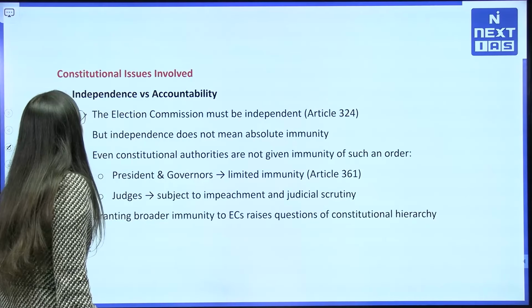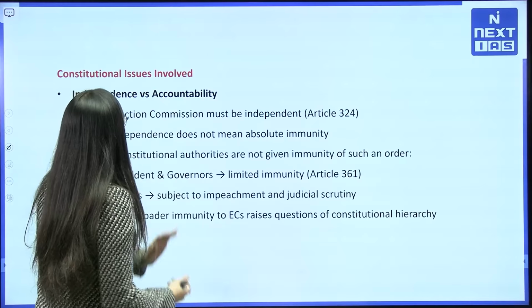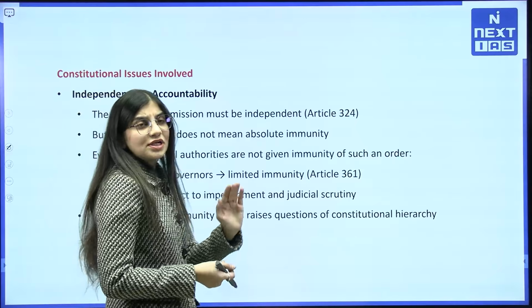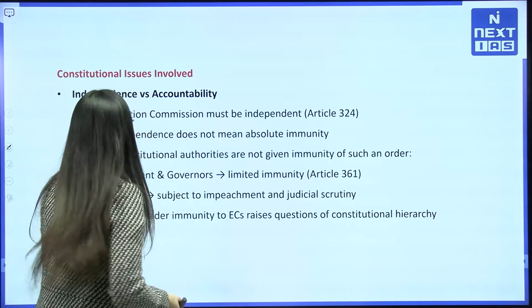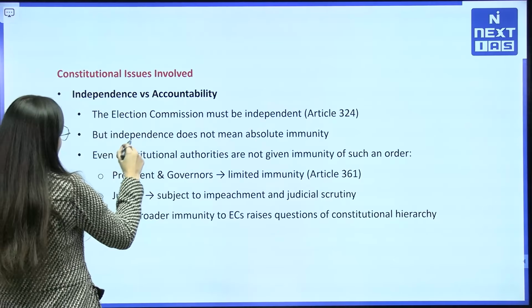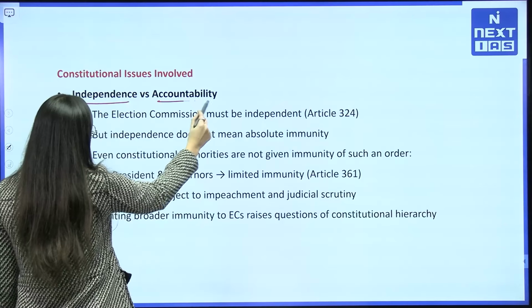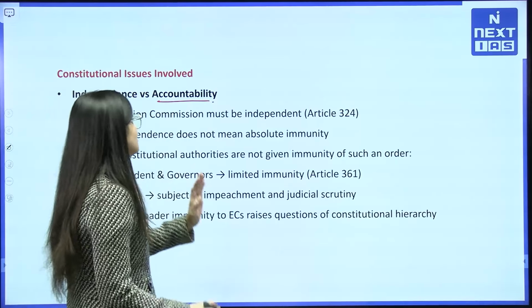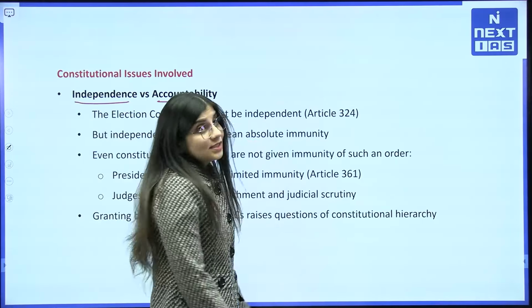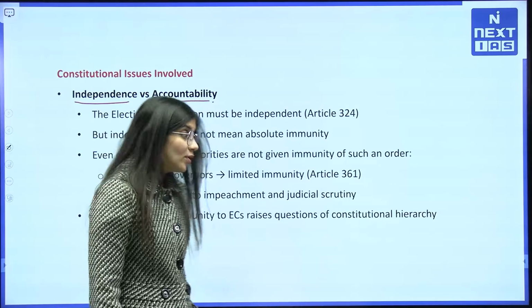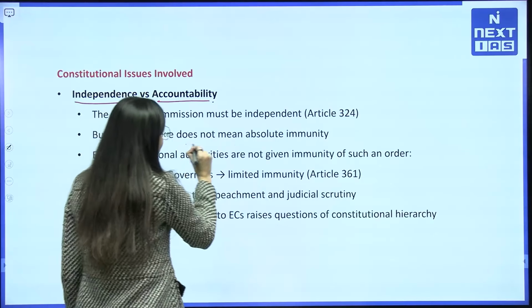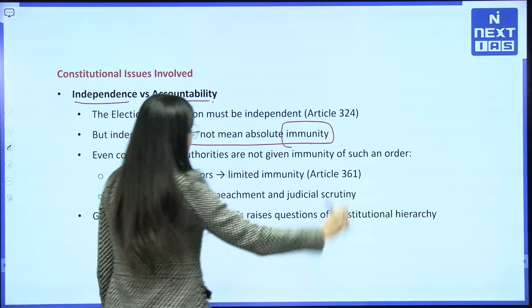Now, what are the constitutional issues we have in Section 16? First, let's talk about independence and accountability. The Election Commission must be independent according to Article 324, but that does not mean absolute immunity.